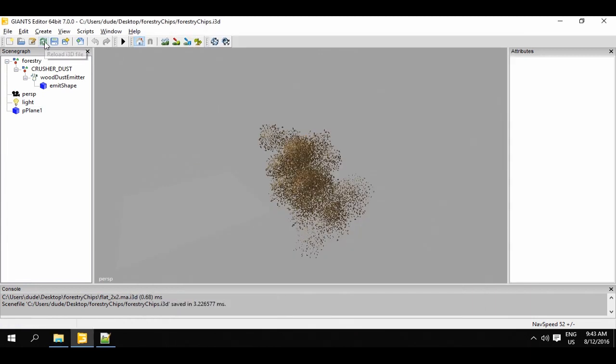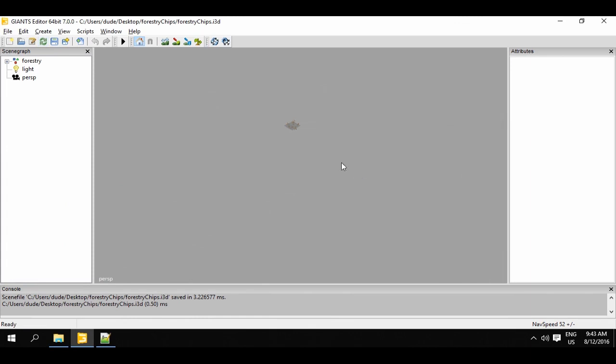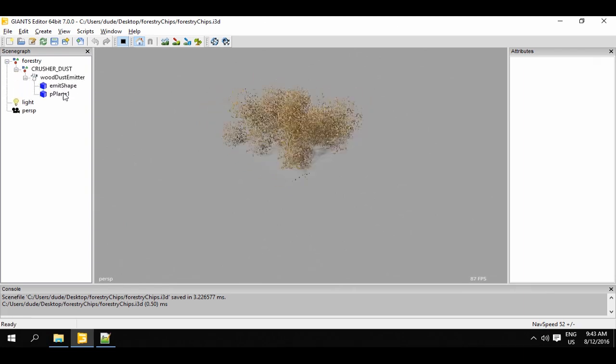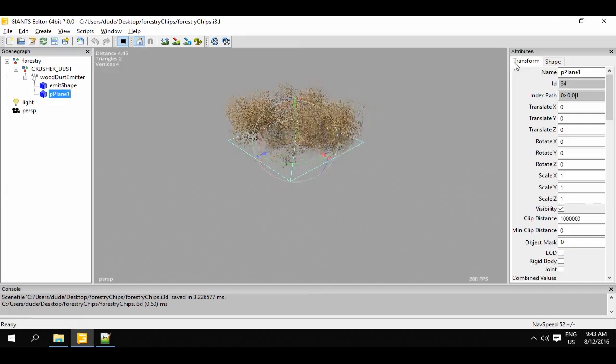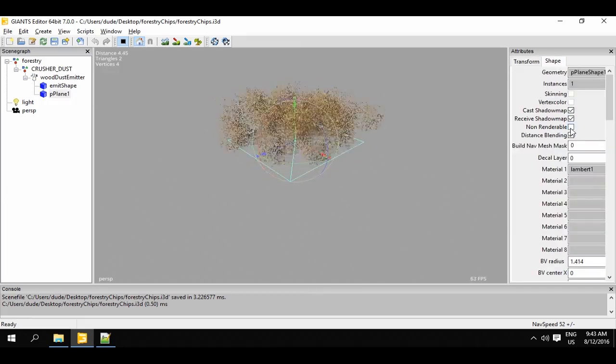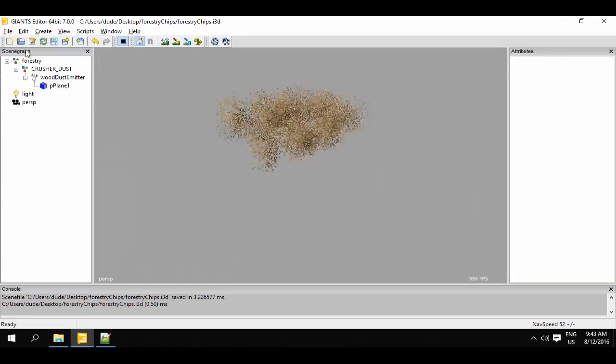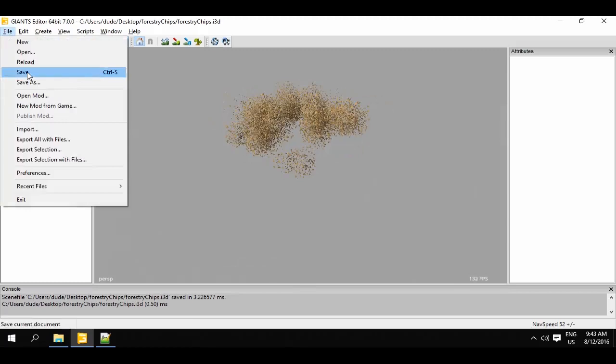Here we click on the icon for reloading the i3D file. When we press play, we can see the wood chips being emitted from the new shape. The last step is necessary to make the shape invisible. To do so, we click on the Shape tab and activate the checkbox Non-renderable there. Naturally, we can delete the old shape now. Afterwards, we should save the file in the Giants editor.